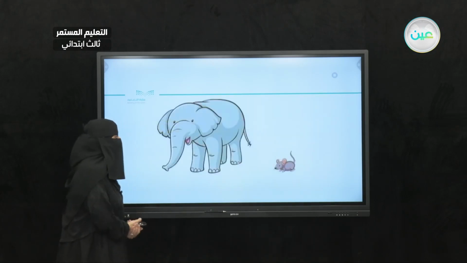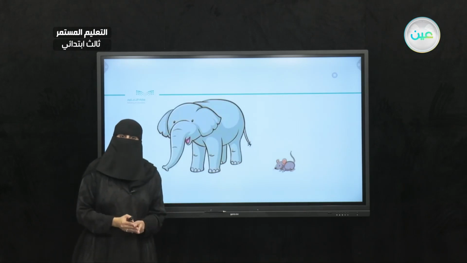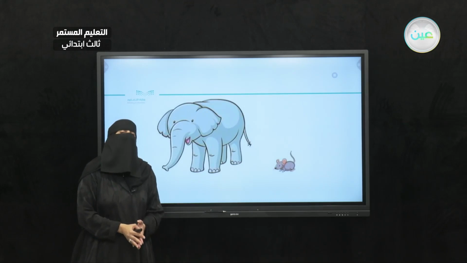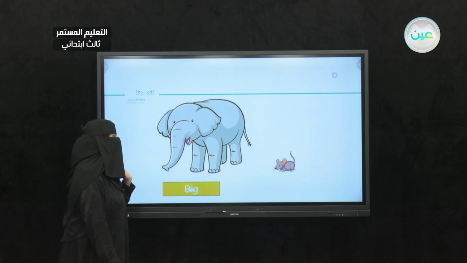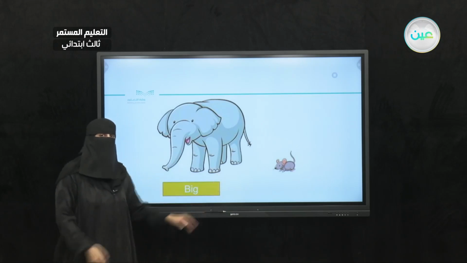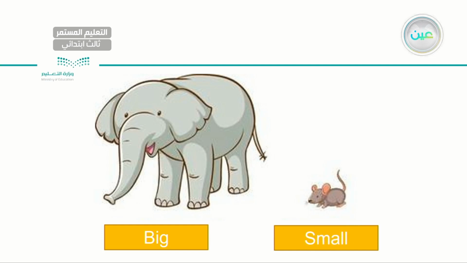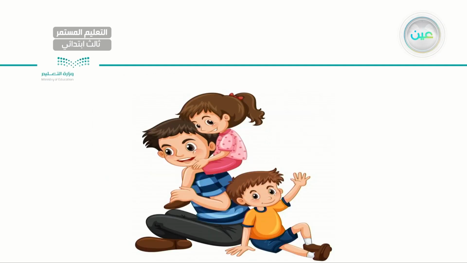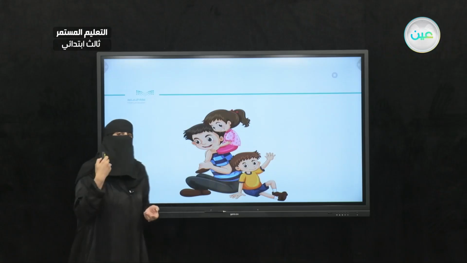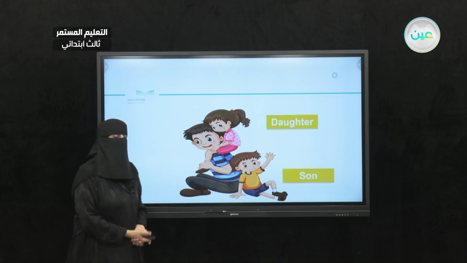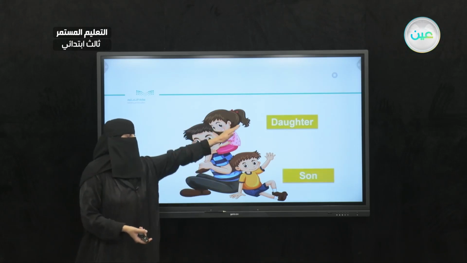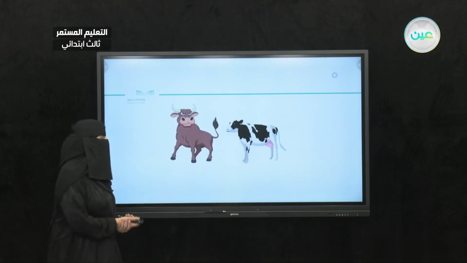Very good, excellent. Now here I have two animals, but they are completely different, the opposite. The elephant is big, while the mouse is small. So I have a big animal and I have a small animal. Very good, my dear student. How about this one? Here I have a father who is playing with his daughter, and the opposite is son. So here I have two opposite nouns, daughter and son. Very good, daughter and son.